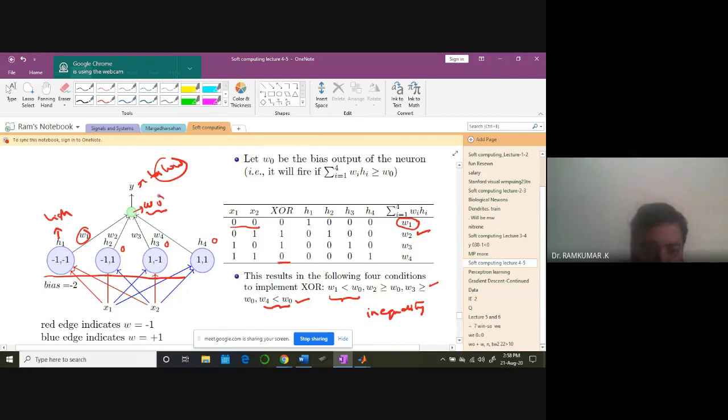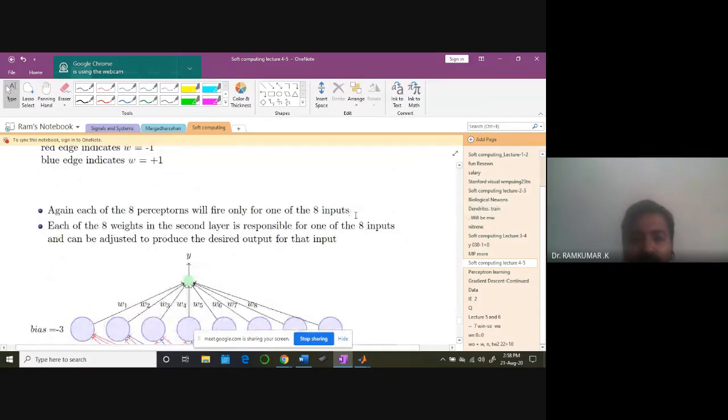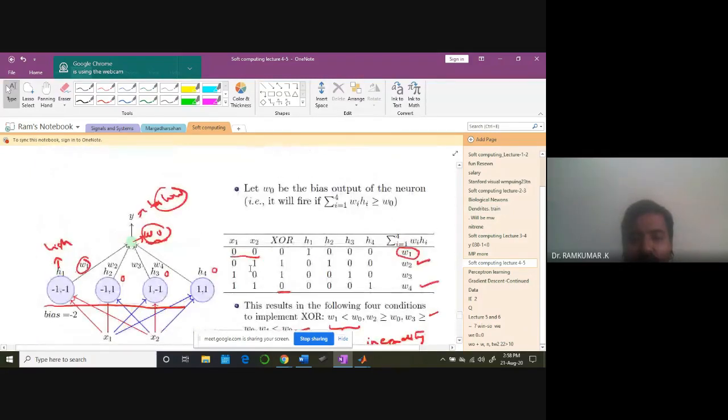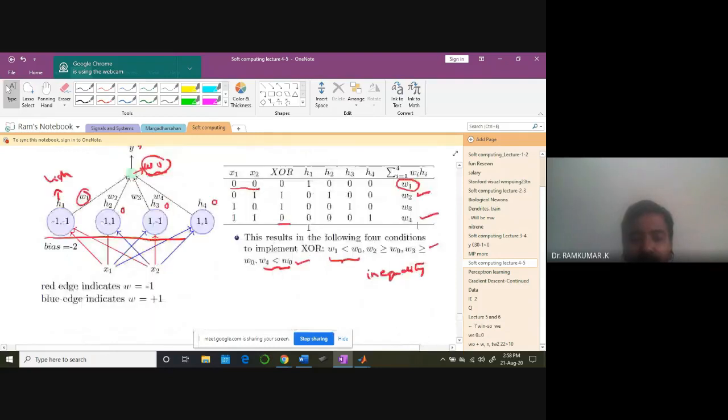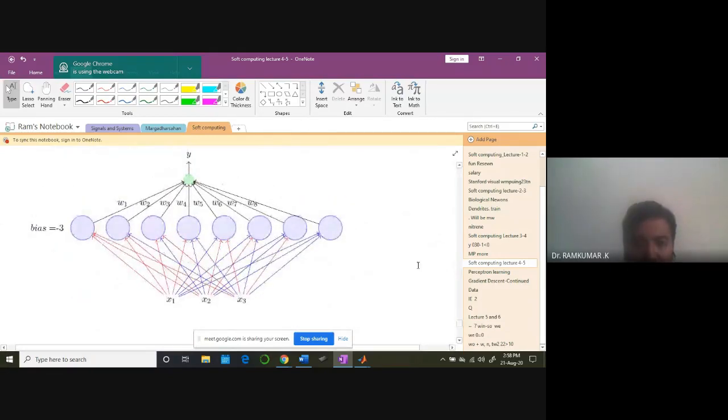So by having only one bias at the output node, and by choosing W1, W2, W3, W4 in a proper way, we are in a position to resolve the XOR gate. So what about more conditions? I could have more of this kind of linear separability problem. For non-linear cases, you can have more neurons like this.